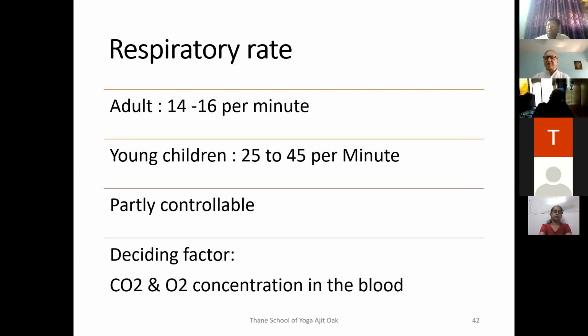If the carbon dioxide increases in the blood, immediately the medulla oblongata will hasten the speed of breathing so that carbon dioxide is thrown out of the body all the time. And then only the oxygen can combine with the RBCs. If there is more carbon dioxide, there is no place for the oxygen to combine with the RBCs. That's why excess carbon dioxide, if it builds up in the blood, has to be thrown out of the body immediately. So it will send a signal to the muscles to contract fast. So the rate will increase. There will be more carbon dioxide thrown out of the body and more oxygen can enter the body. If there is less oxygen in the blood, the same thing will be initiated. But it is more sensitive to carbon dioxide than oxygen.